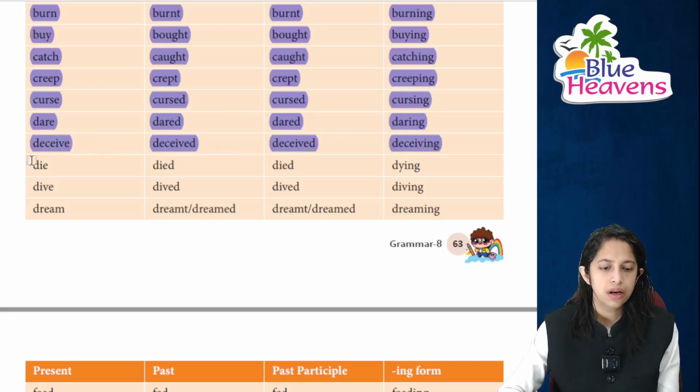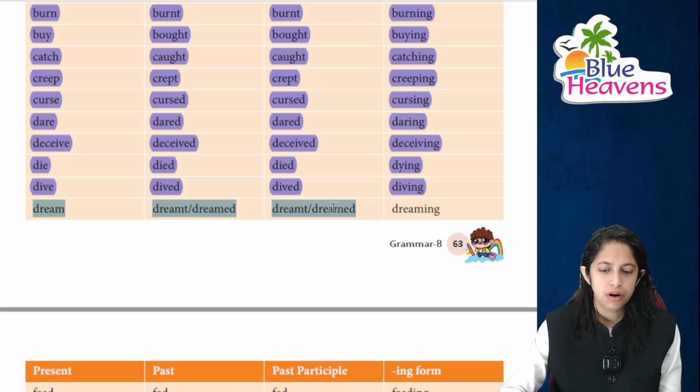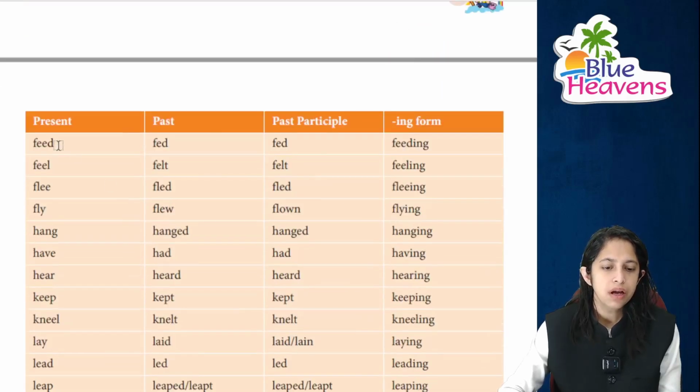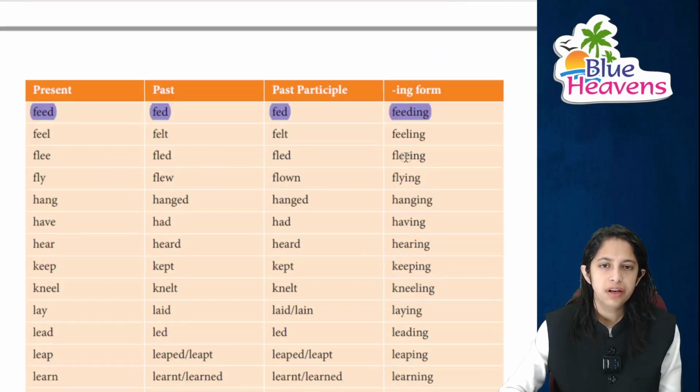Deceive means dhoka dena. Died. We all know died, it's dying. Dream ka dreamt and of course it's dreaming. Then feed ka fed and feeding. Next is feel. Feel ka it's felt and feeling.